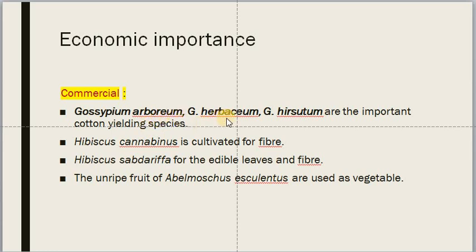Gossypium arboreum, herbaceum, hirsutum, these are all important cotton yielding plants. Hibiscus cannabinus is cultivated for fiber. Then Abelmoschus esculentus is used as a vegetable. Hibiscus sabdariffa, their leaves are edible and are used for fiber.